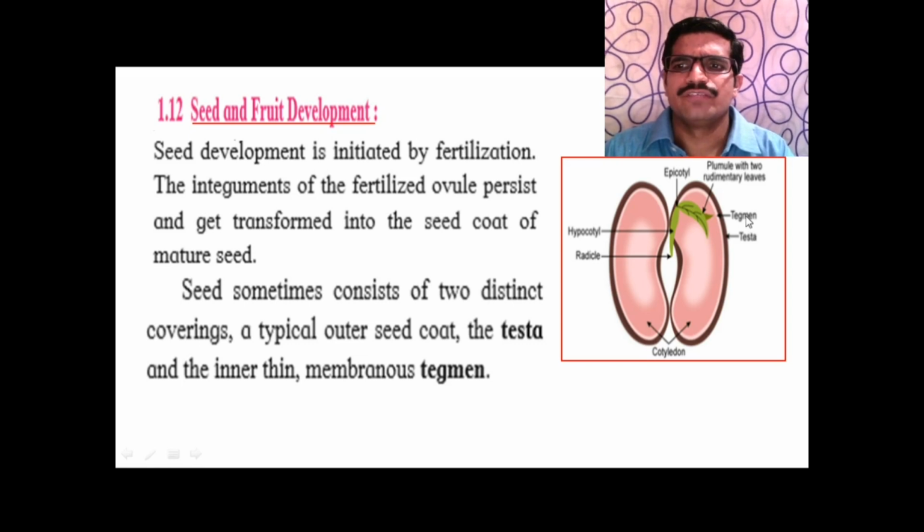The integuments which are present in the ovule later develop into the seed coat, that is 2 layers, outer testa and inner tegmen, that is outer integument and inner integument. The radicle forms the root system and the plumule forms the shoot system.